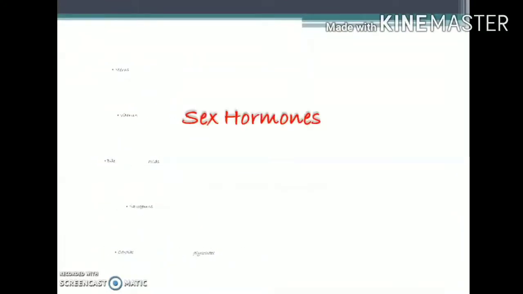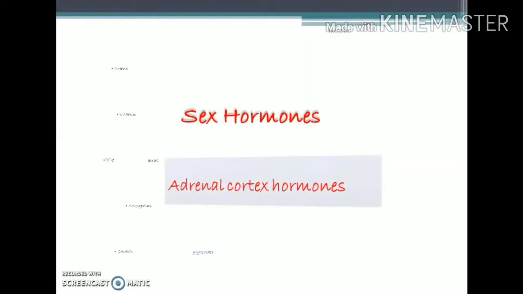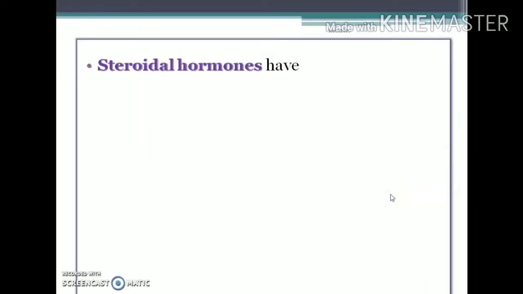Then sapogenins are present in the plant kingdom. They are poisonous compounds, and they also contain a steroidal nucleus. The next one is cardiac glycosides. The cardiac glycosides obtained from Digitalis lanata and Digitalis purpurea all contain steroidal nucleus. Of course, sex hormones and adrenal cortex hormones. Sex hormones and adrenal cortex hormones are called steroidal hormones because they have a steroidal nucleus.